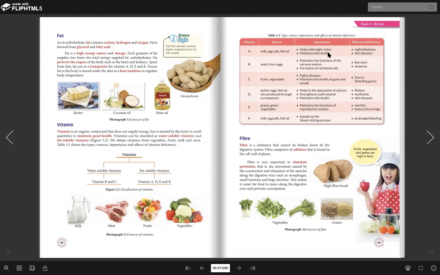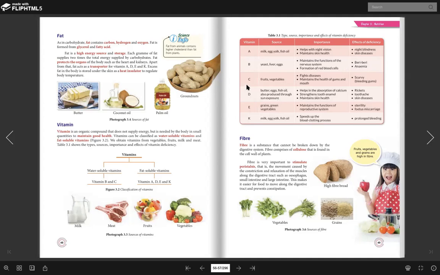Okay, the next one, vitamin B. You can find in yeast, liver and also egg. Liver ni hati, hati ayam ke, hati lembu ke. What is the function? To maintain the function of our nervous system, and to form red blood cell. So apa penyakit yang awak akan dapat if you lack of vitamin B? Awak akan dapat beriberi. And then you have anemia. Anemia is a disease where you lack of red blood cell.